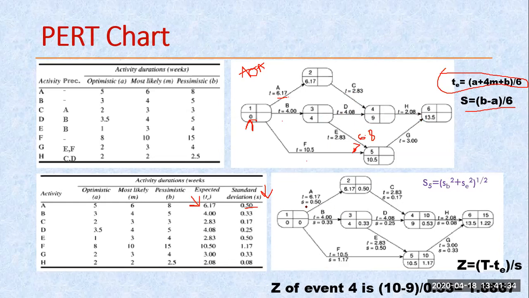Right now, this is the standard deviation. In my AOA CPM, we are using only duration. Right now we are using the standard deviation also. So here the standard deviation is 0.5. Similarly we are assuming this 0 and summing up this 0 with this particular one, and we are getting this value. But when I have to calculate this now, we do not directly sum this up. This is not 0.5 plus 1.7.